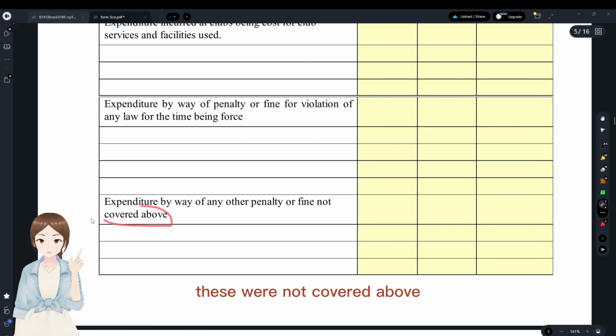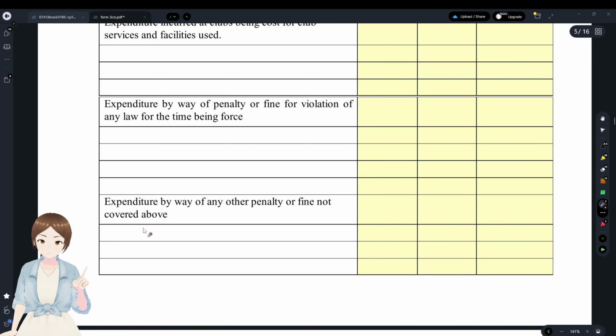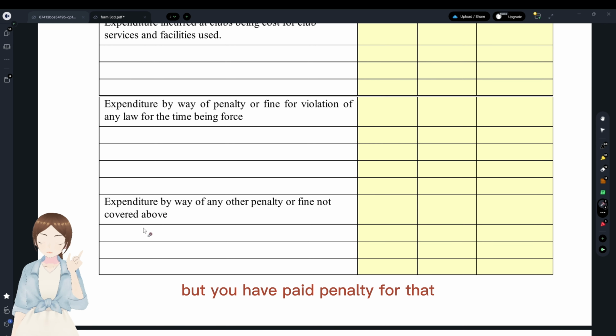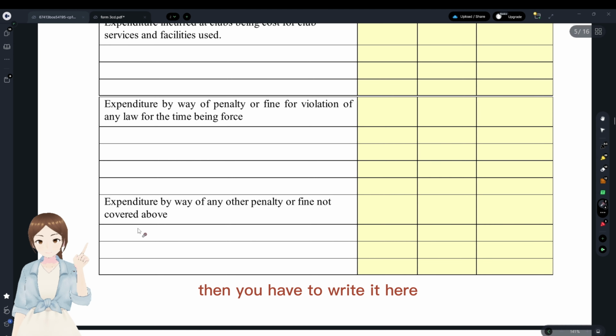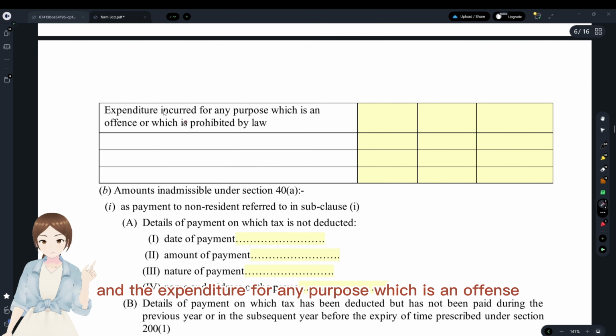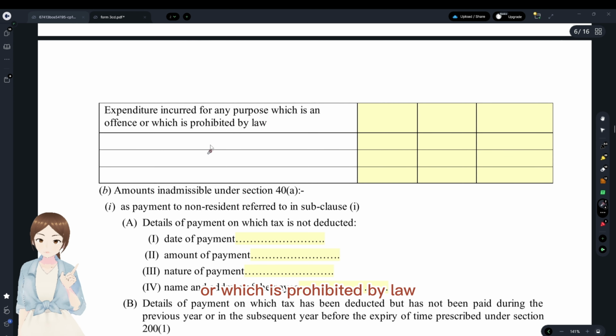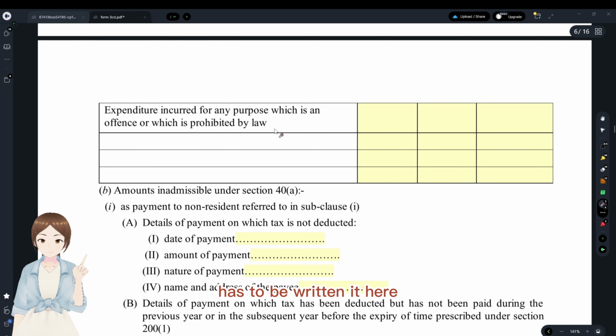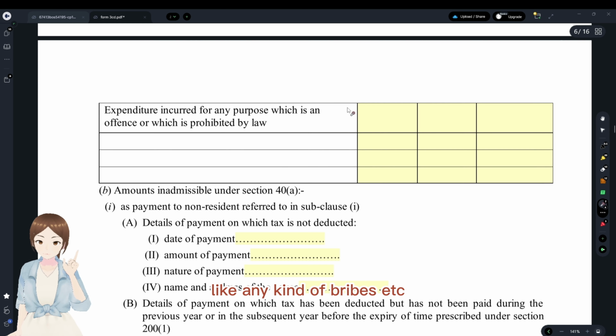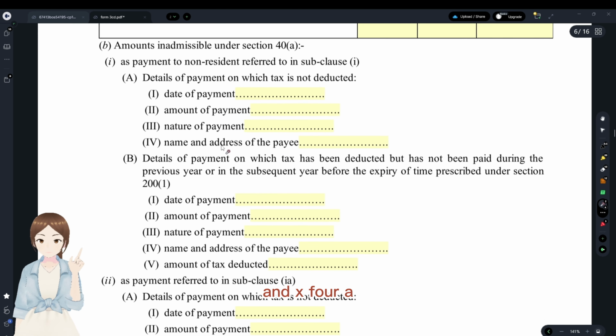These were not covered above, meaning laws that have stopped being enforced, but you have paid a penalty for that. Then you have to write it here. And the expenditure for any purpose which is an offense or which is prohibited by law has to be written here, like any kind of bribes, etc. And that's for A.